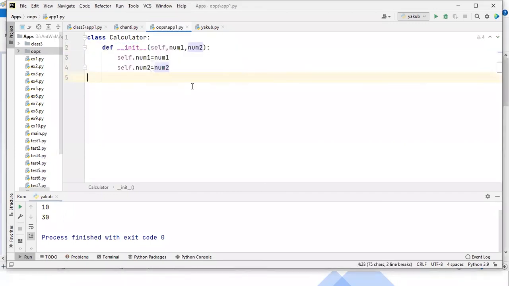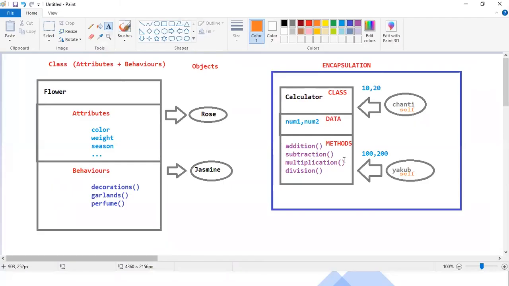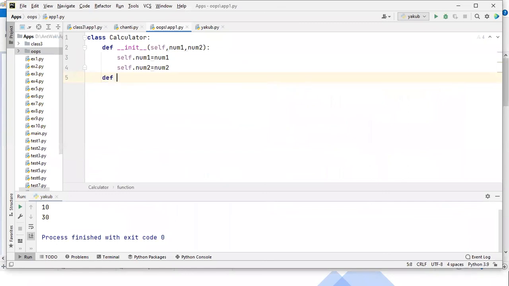To initialize the data, your data preparation is done as per the diagram. Now it's time to prepare the methods. Now, guys, I'm preparing the methods. You can see def space.